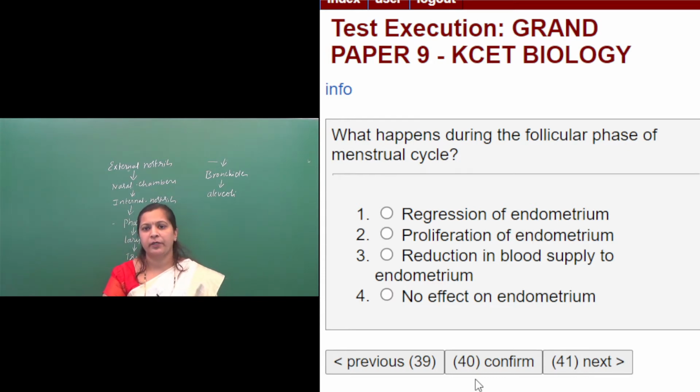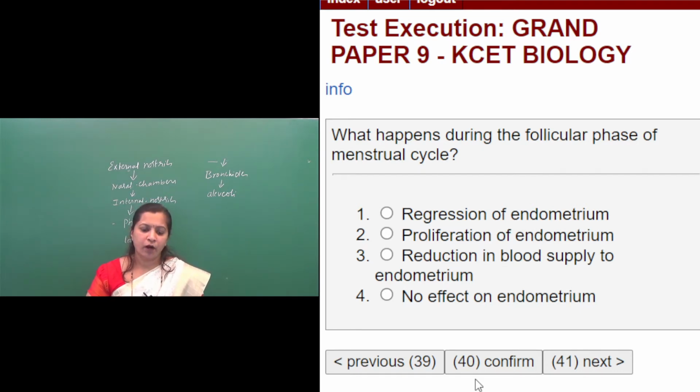What is the first phase in the menstrual cycle? The menstrual cycle will begin at the time of puberty only, that we call menarche. The menstrual cycle occurs in 4 phases. The first phase is the menstrual phase or bleeding phase, which is characterized by menstrual flow or bleeding. After that is the follicular phase. Then it is followed by ovulation, that is release of secondary oocyte from the Graafian follicle. After ovulation, the last phase in the menstrual cycle is the luteal phase.